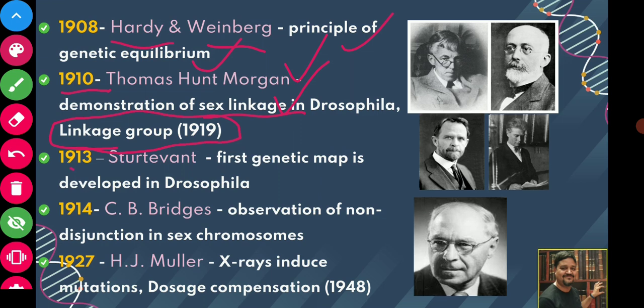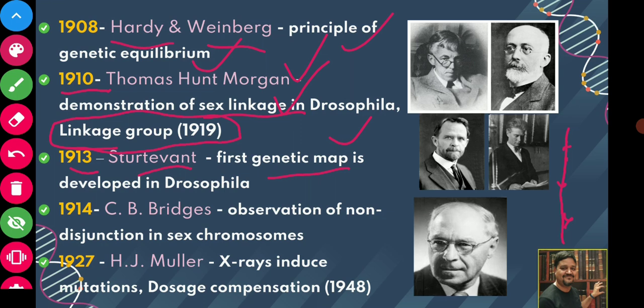In 1913, Sturtevant developed the first genetic map in Drosophila. So what is a genetic map? Actually, we know that on chromosomes, the genes are located at different places. What are those places? What are the neighbors of that particular gene?